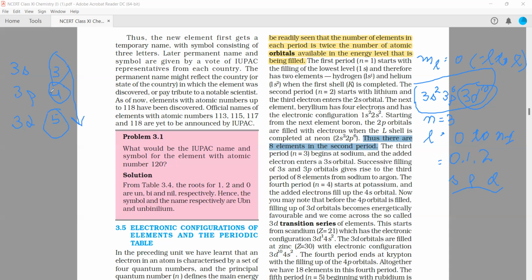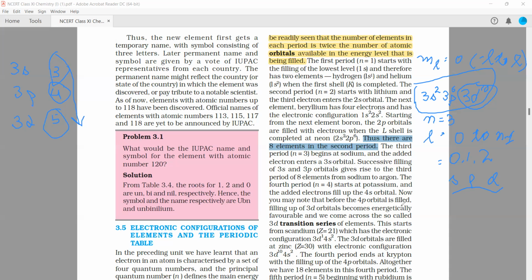But in period number 3, the highest principal quantum number is 3. This does not guarantee that all the orbitals that have principal quantum number 3 are filled in that period itself. Only 6 elements, only these two orbitals, that is the 3s and 3p, are filled. There are no d block elements in period number 3. The 3d orbitals are filled at zinc, Z equals 30.